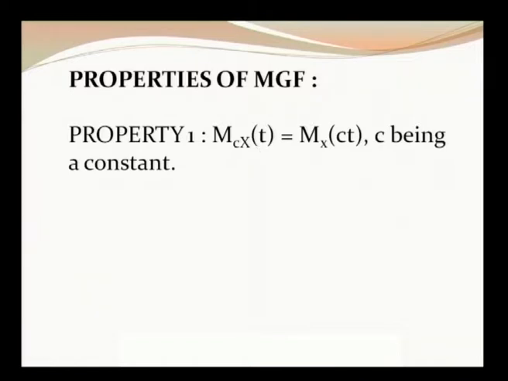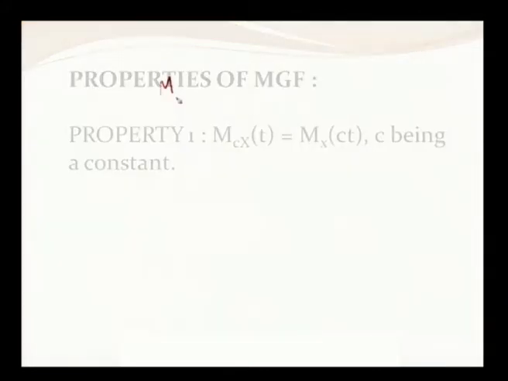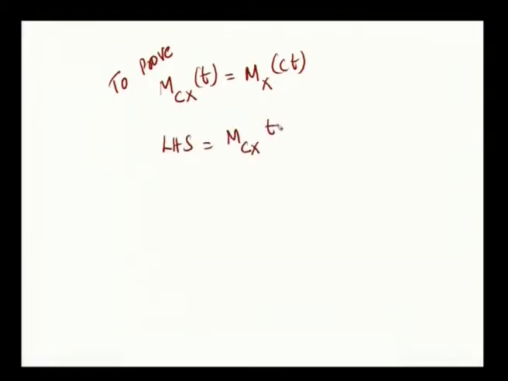So, how to prove the first property? First property is M cx of t is equal to Mx of ct. This is what you have to prove. So, take the left hand side. Left hand side is M cx of t.